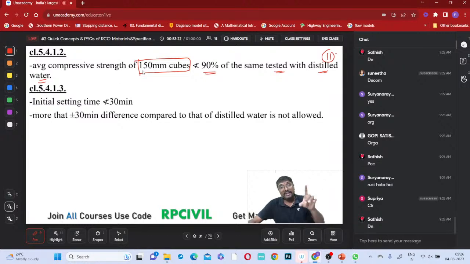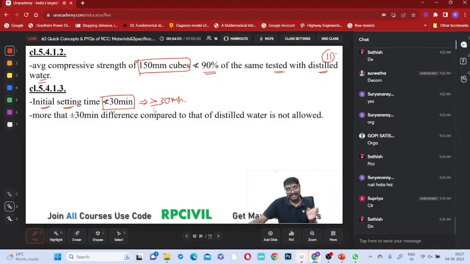Using this water, the strength must be more than 90% of this strength. So the strength obtained by this water should not be lesser than 90% of the strength obtained using distilled water. Only then can you accept it. And this water should not create what? The initial setting time should not be lesser than 30 minutes, right? Then only you can use that water. Should not be lesser than 30 minutes means it should be greater than or equal to 30 minutes, right?